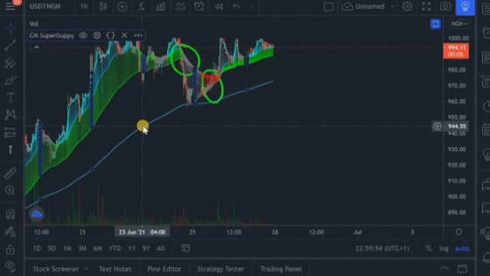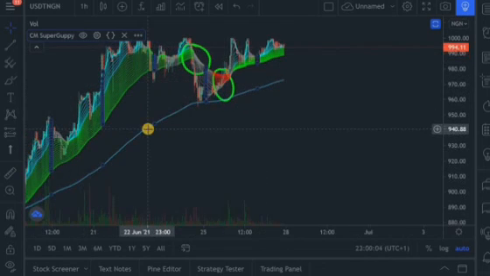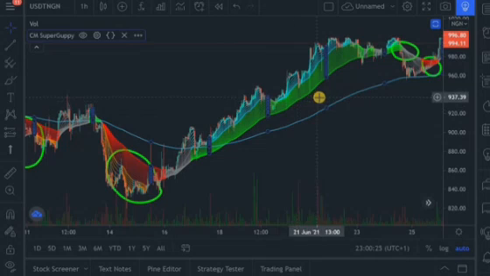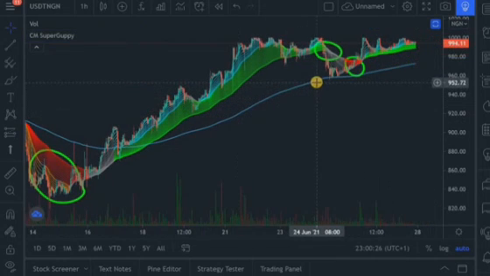Look at this line right here. This is the 200 exponential moving average. This moving average would guide you in knowing when the price is in an uptrend or a downtrend. When the price is below this moving average, that means the price is in a downtrend. And when the price is above this moving average, that means the price is in an uptrend. Price can come down and bounce off the moving average, and the moving average would tend to act as support. So this is a very good thing to know when you are using this indicator, because you have to be able to differentiate an uptrend from a downtrend so that your trades can go smoothly.